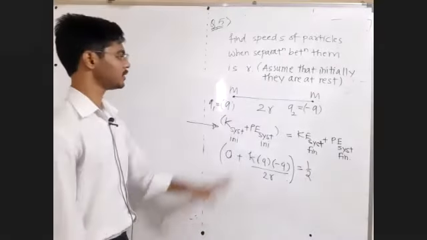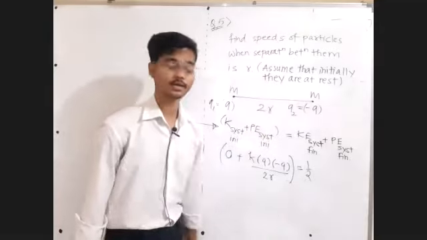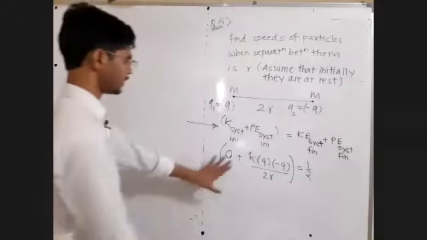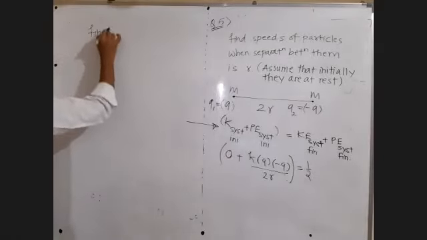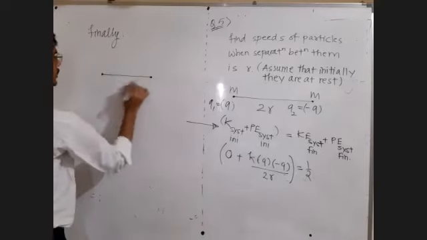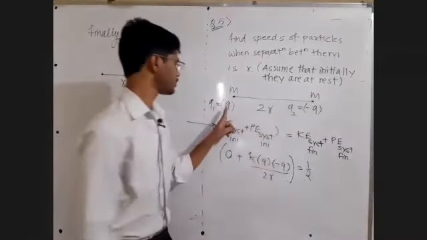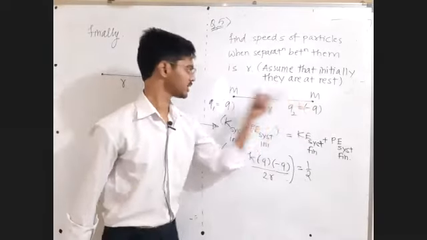Now you people tell me, when these two particles have separation equal to R, the directions of their velocities will be something like this. Let us draw somewhere here. Finally, they want this situation. Now the separation between them has become R. Yes, separation will go on decreasing because these two charges, one positive and the other negative, are of opposite nature, so they are attracting each other.